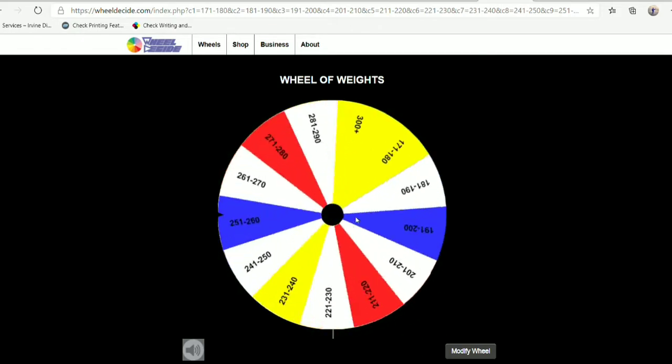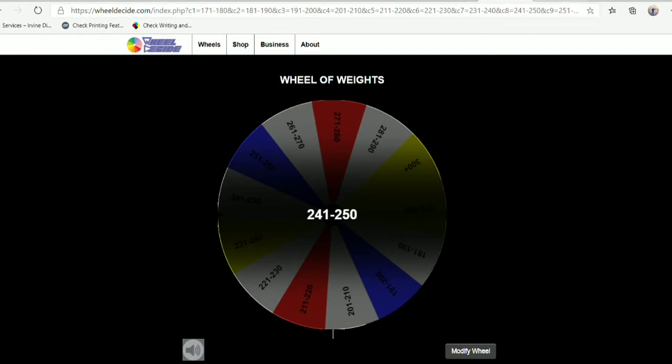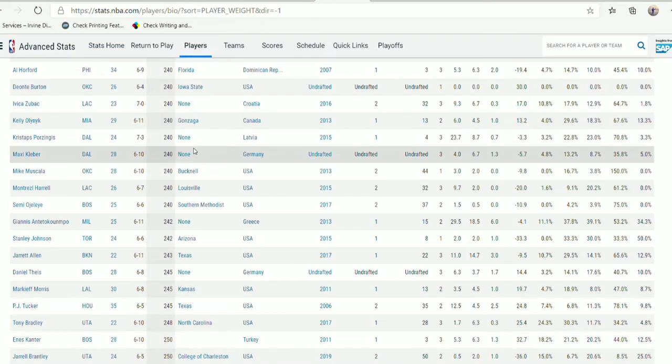And this is the last spin of the video here. As we get the weight category of 241 to 250 pounds, as there are currently 11 players right now, and we get the number one. And it is Giannis Antetokounmpo. Oh my goodness, really. So back-to-back MVP players, as Giannis was back-to-back MVP this year.